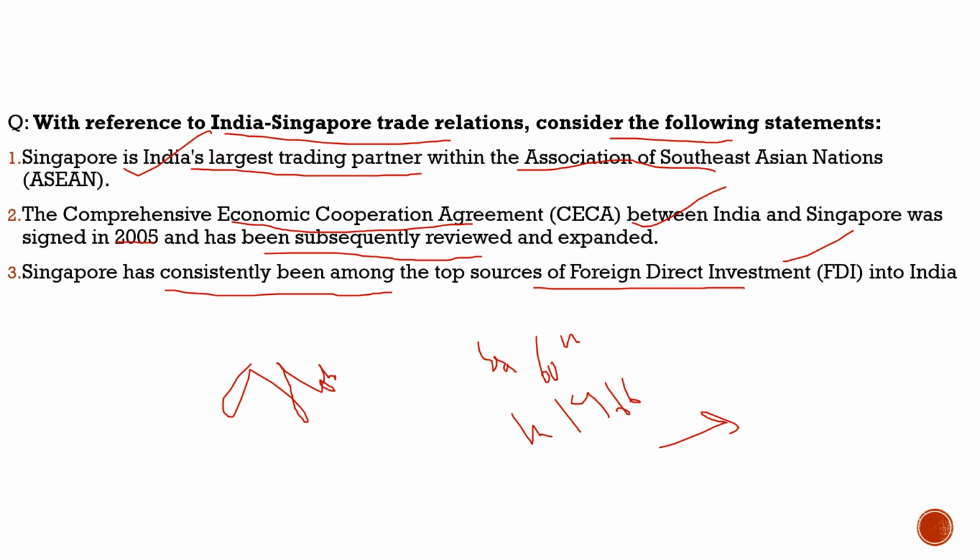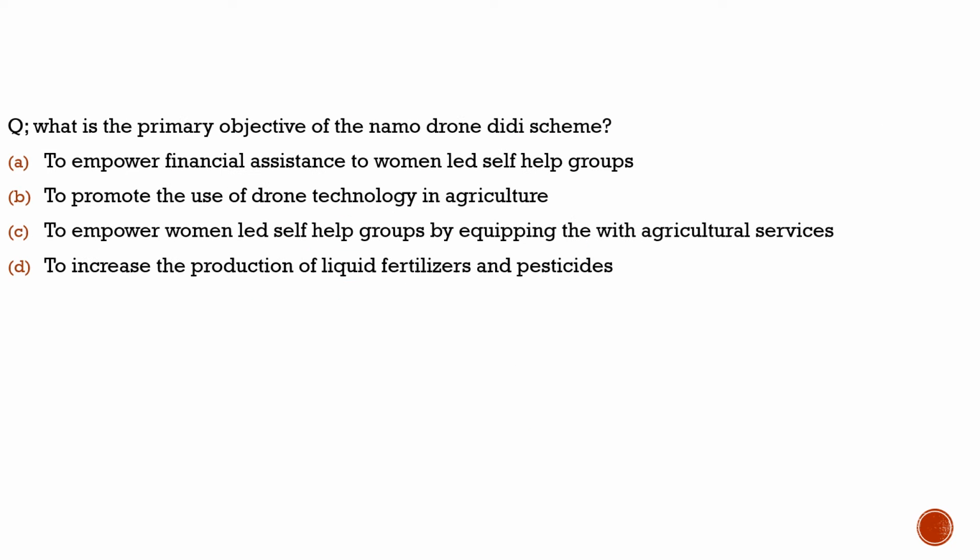Because the president of Singapore has visited India on the 60th anniversary of the India-Singapore relationship. He highlighted how India has been important for Singapore since its independence, as India was one of the first countries to recognize Singapore. So with this, let's move to another question and see what we have brought next.